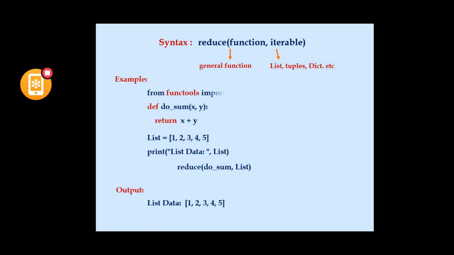So that x plus y will be returned, because here the reduce function is defined in functools. So we are importing only the reduce function from functools, and the total value is returned to a variable called value, and we are printing that reduced single value, that is 15 again. This is how we use this reduce function with general functions. Previously we taught with the lambda function, but now here we are using it with a general function.